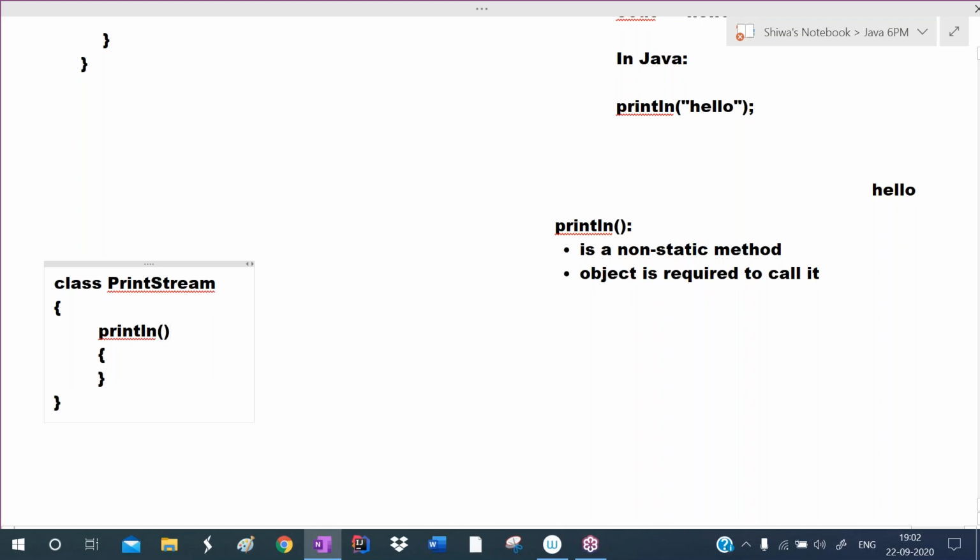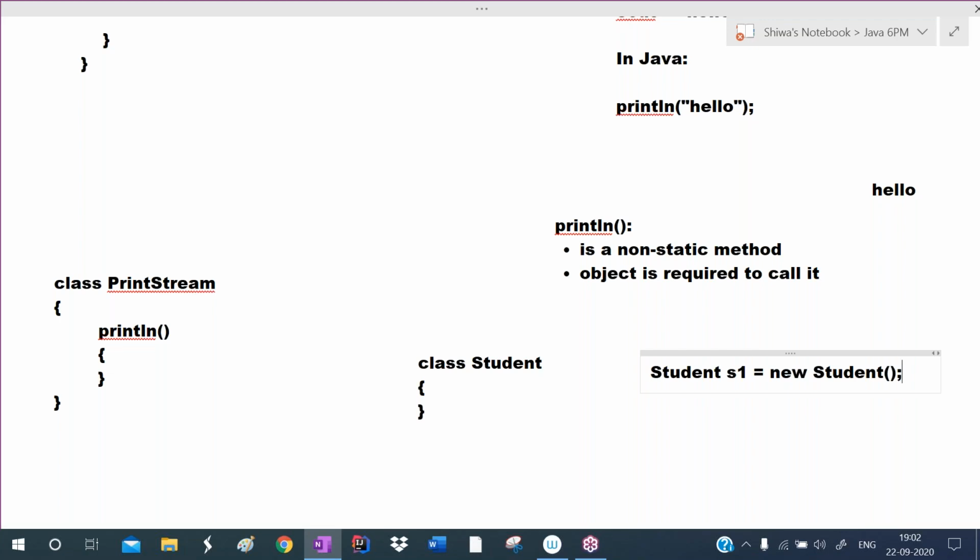Generally for classes, for example, here the class name is Student. If any class is there, we can create objects for the class, like Student s1 = new Student. This is how we create an object in Java. Later I will explain everything clearly. So this is creating an object for the Student class. For this class we are creating the s1 object. Hence we can create the object for the class.